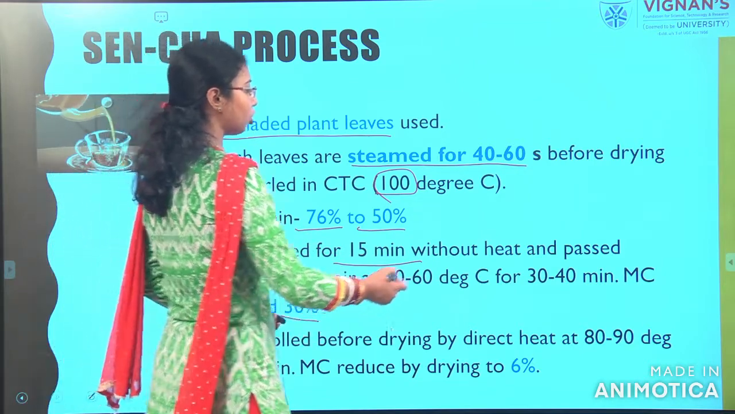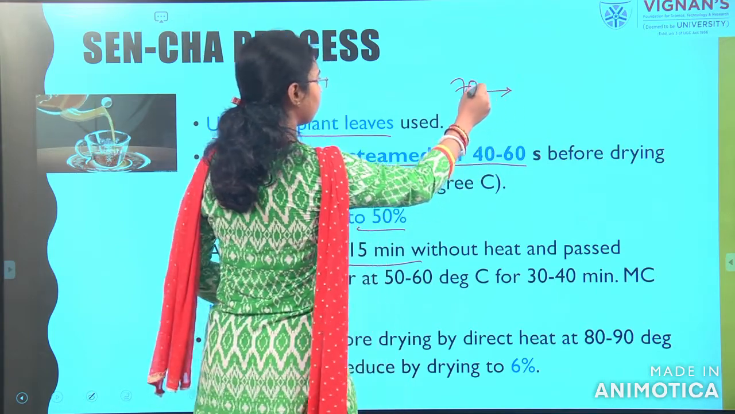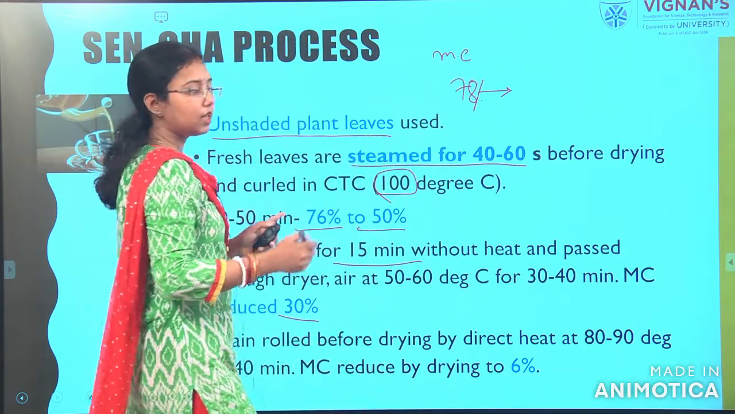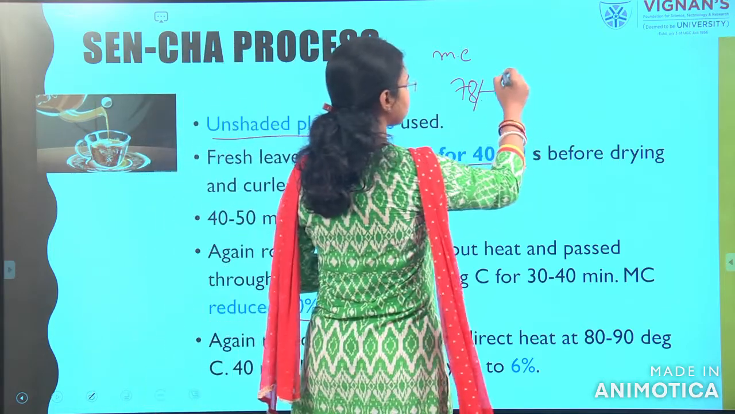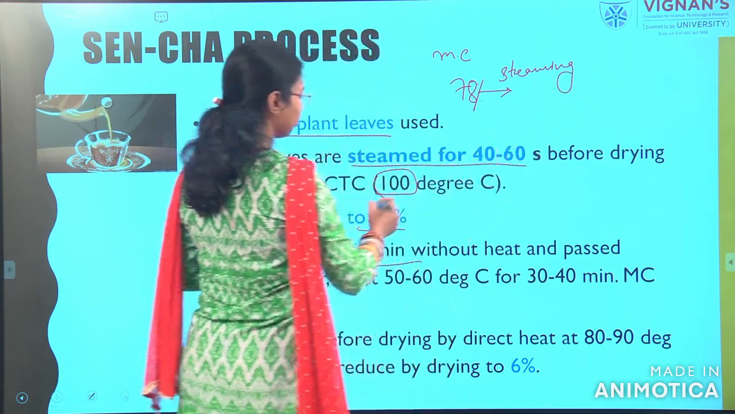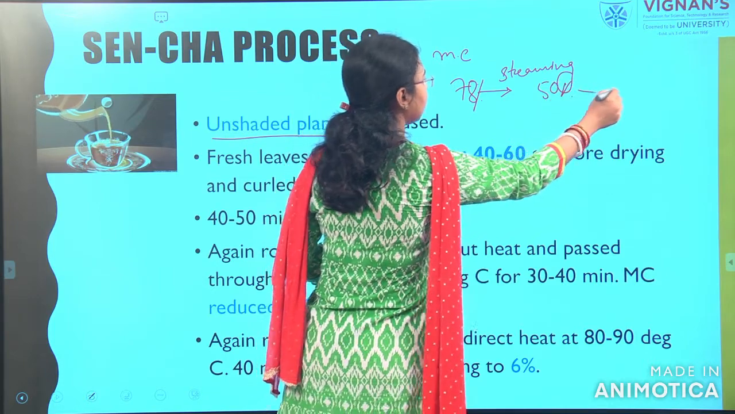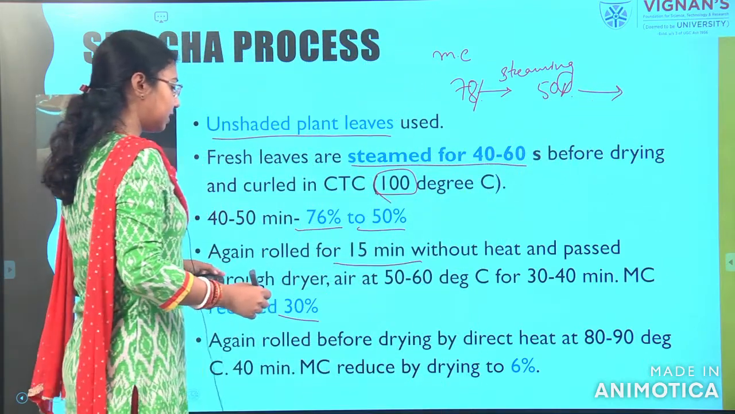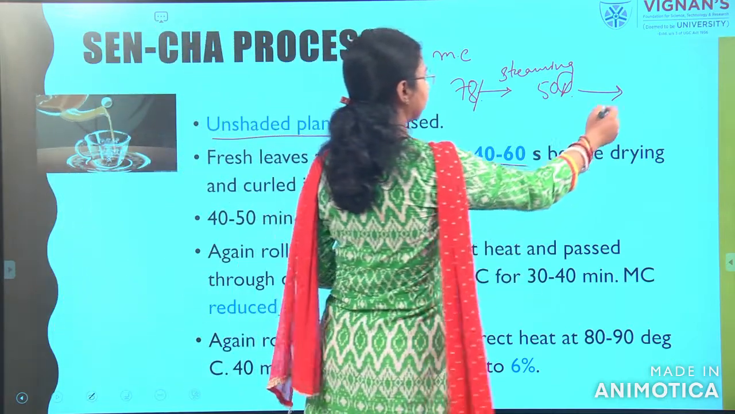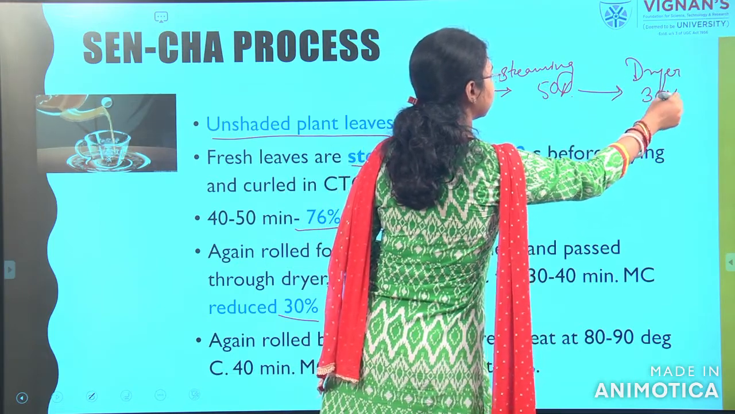Initially the moisture content was assumed 78%. So, when we are steaming it, after the steaming process, we are getting the moisture content of 50%. Next, after rolling we are passing it to the dryer at 100 degrees centigrade. So, the moisture content is reduced to 30%. In between we have rolling.